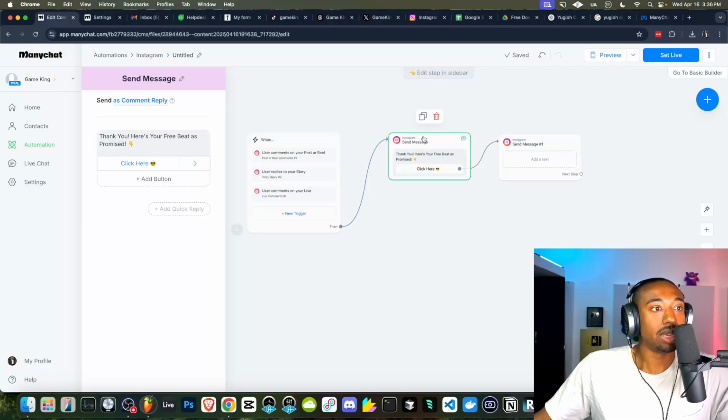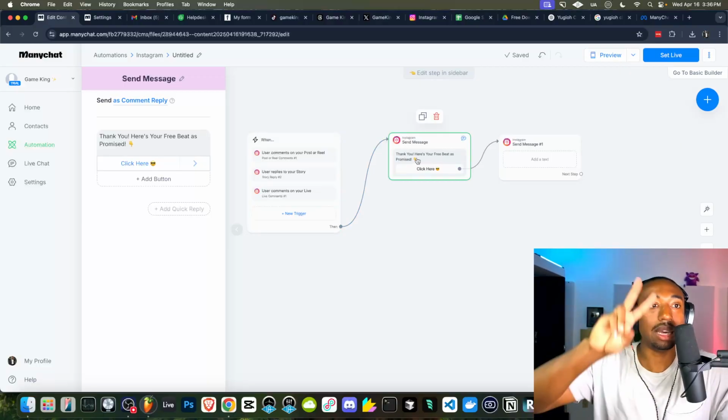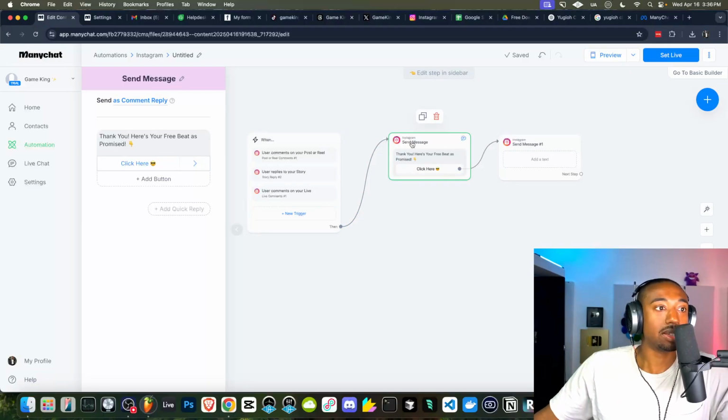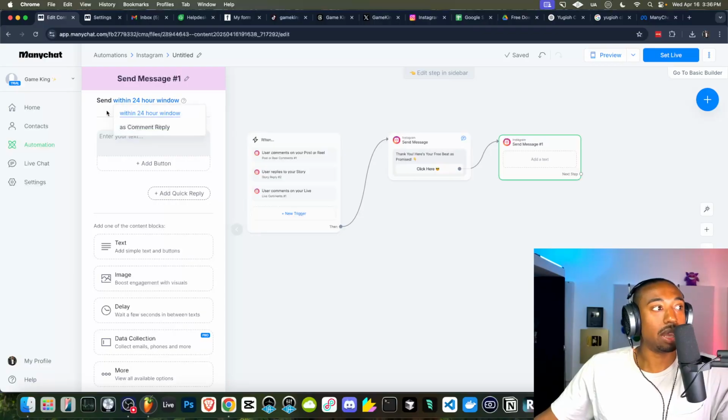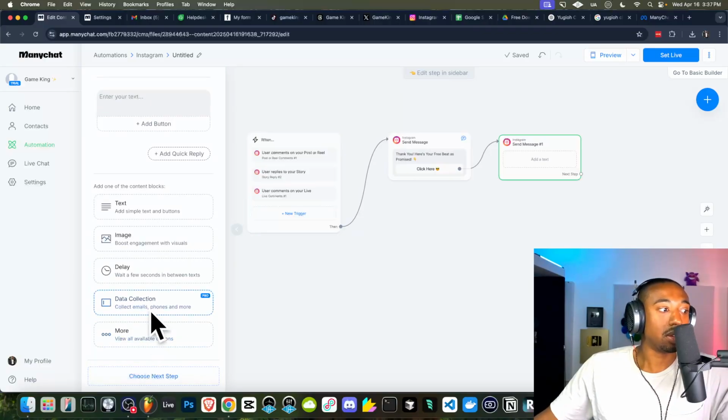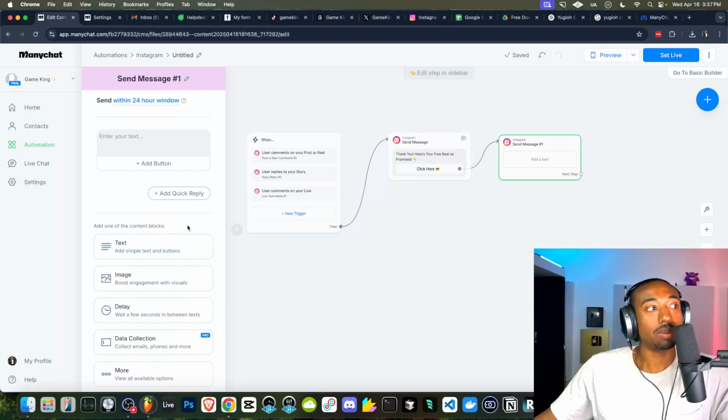Now, all this is doing is creating the opt-in, the I approve of you messaging me. Okay, so that's basically what this is doing, an opt-in button. Now, it doesn't say that on the screen, but that's basically what they're doing, giving you permission to message them within the next 24-hour window. So this is where we bring in the next step, which is our 24-hour window response. Okay, we're not sending as a comment reply. And now we have access to all these tools down here, which is very important.